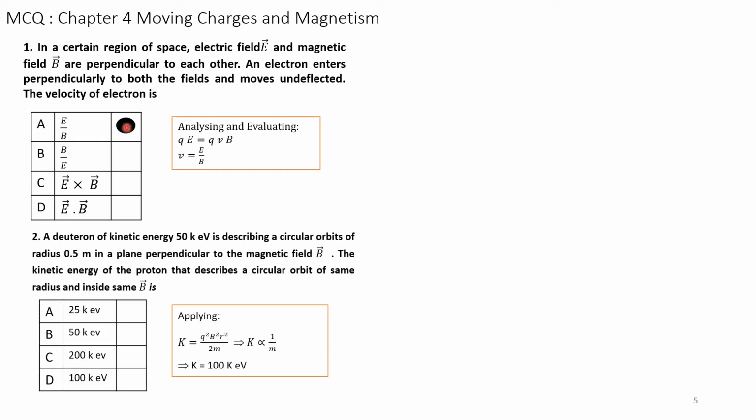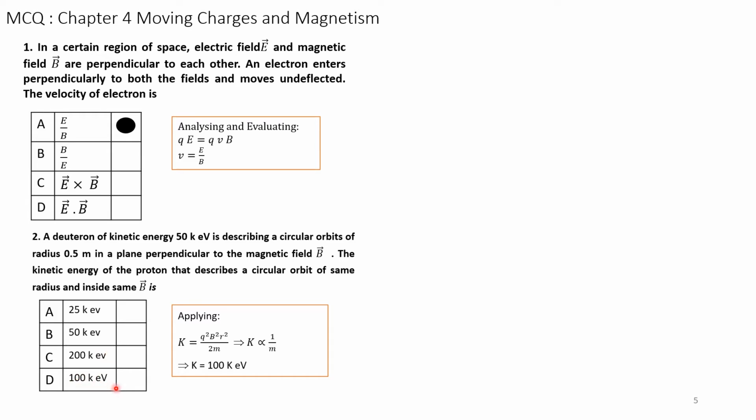Next question. A deuteron of kinetic energy 50 keV is describing a circular orbit of radius 0.5 m in a plane perpendicular to the magnetic field. The kinetic energy of the proton that describes a circular orbit of the same radius inside the same vector B is, you have four options: 25 keV, 50 keV, 200 keV and 100 keV. You have to analyze it.